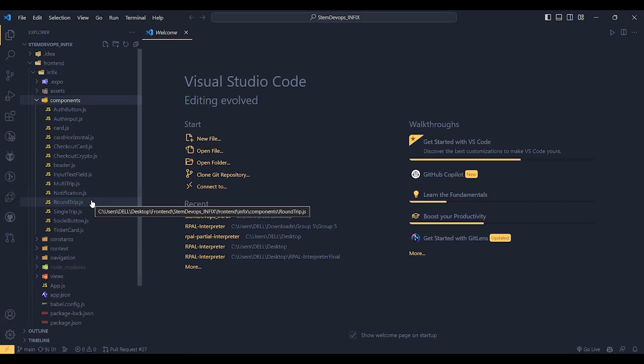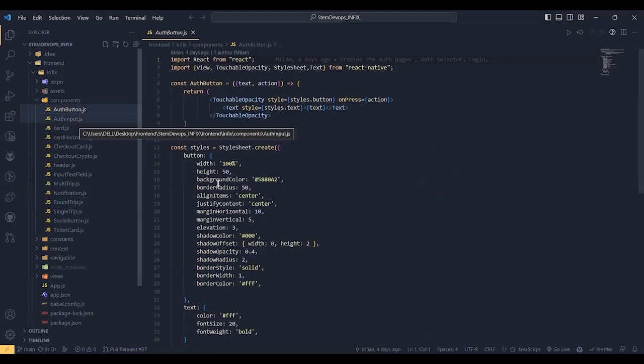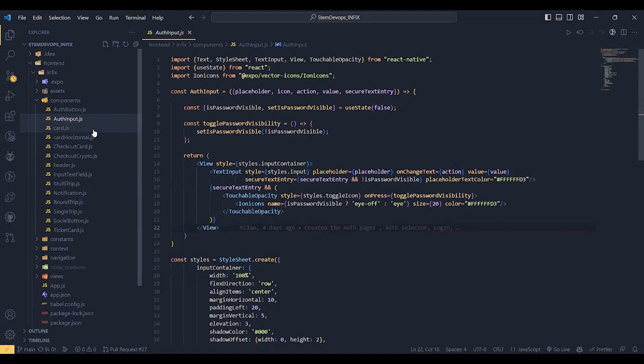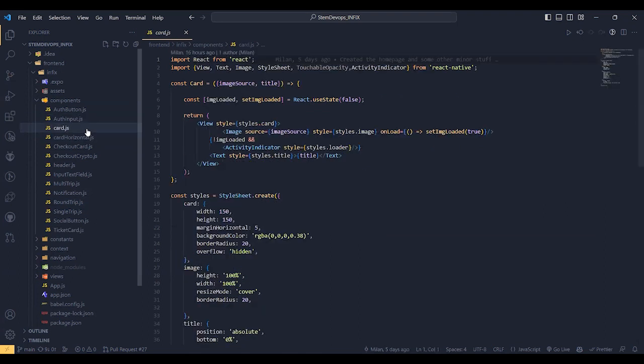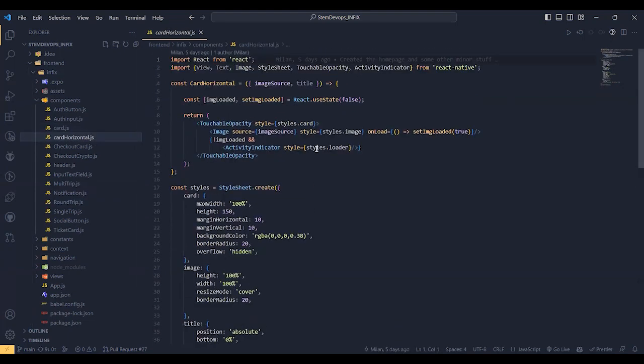So basically you can see the auth button, which gives the authentication button, and auth input, just the same, which gives the authentication input field, which is also the input text field used throughout the layout, and card, as in what is being used in the home page to display the images and the memories and everything. And card horizontal, what it basically does is it has oriented a stack of cards that can be scrolled horizontally. So that's for the main navigation components.